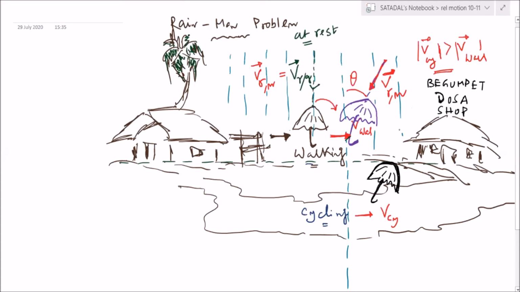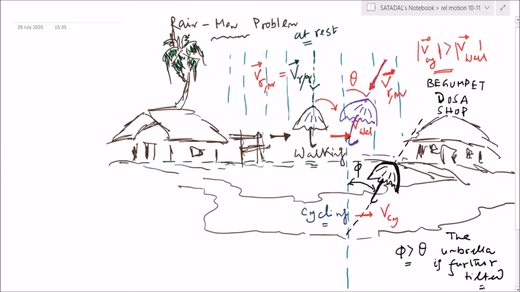So now this is the axis of the umbrella. So you check that if this angle is now phi, so I can write safely that phi is greater than theta. So I can write the umbrella is further tilted. Right?